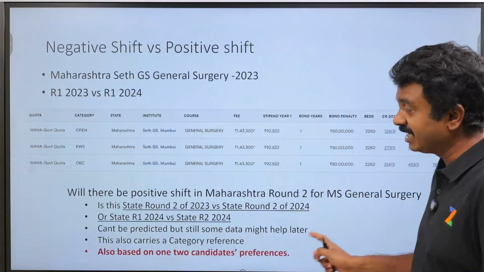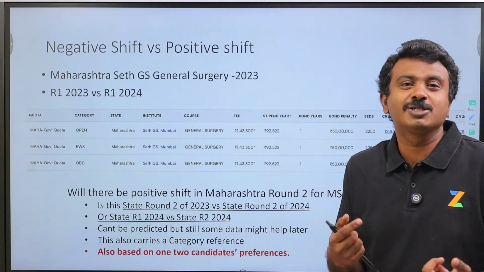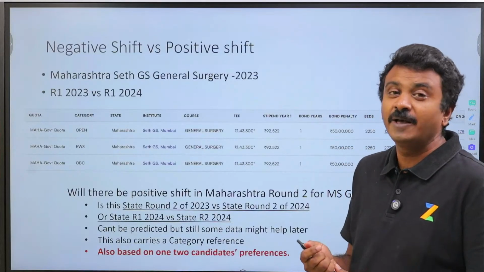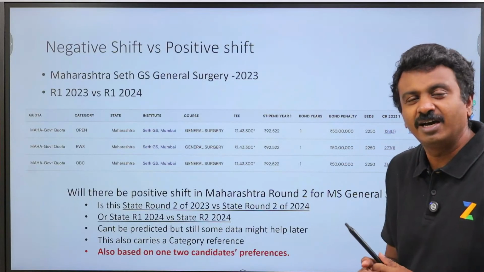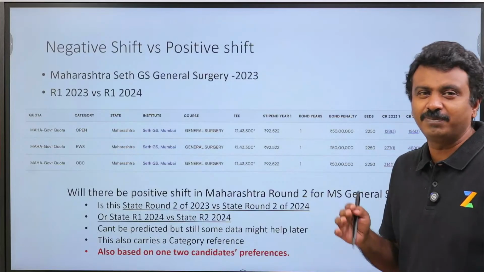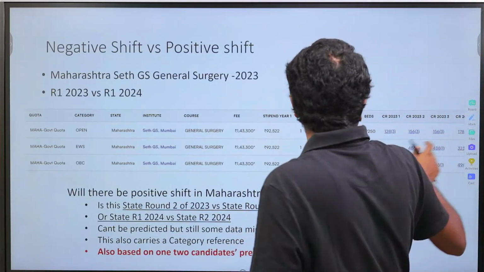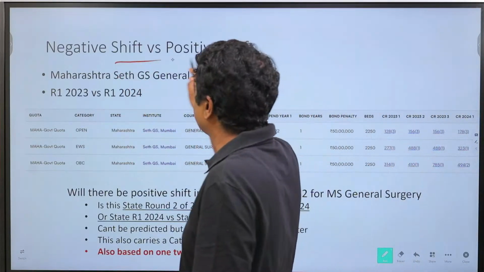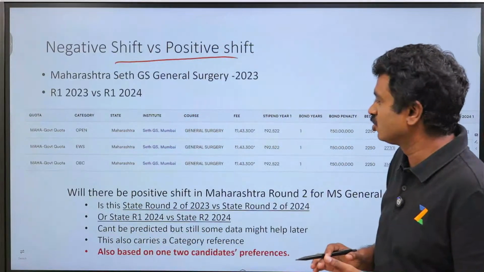But every year candidates come up with different types of analysis to tell us that this was possible through this data. So it is at that level. We will try our level best to give as much as possible, but beyond that too, you can possibly look at different scenarios. Negative shift versus positive shift. We will explain this first to start with.